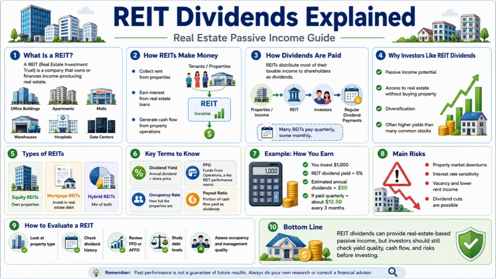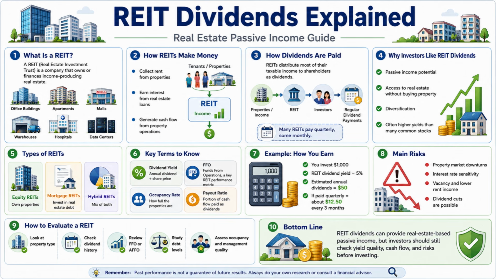Next, REITs make money mainly by collecting rent from their properties, earning interest from real estate loans, and generating cash flow from property operations. For example, tenants pay rent to the property owner, and that income flows into the REIT. After covering expenses, the REIT may use the remaining cash flow to pay dividends to investors.